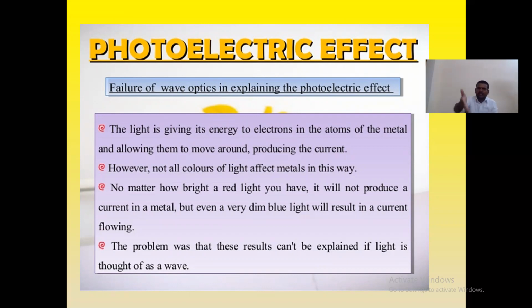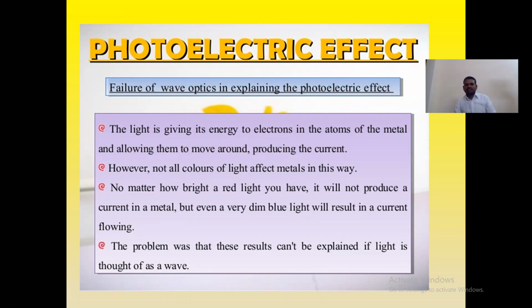Okay, no matter how bright an LED light you have, that means what? It is not depending upon the intensity. If you have taken a light with high brightness, that brightness is not affecting the electrons. Okay, so why? Because intensity is independent. But if you give some amount of energy, that will affect the photoelectric effect.